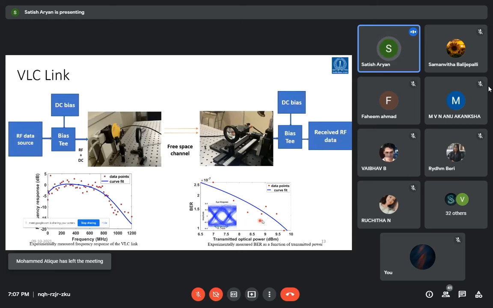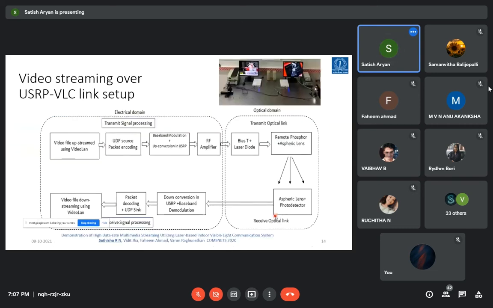Over this, we tried a simple OOK modulation. You can see the eye diagram of it, an open eye with very good BER response, providing a BER of 2.5 times 10 to the power minus 7 over a distance of some 2 meters. We varied the transmitted power, and with the decrement in it, the BER was reduced.